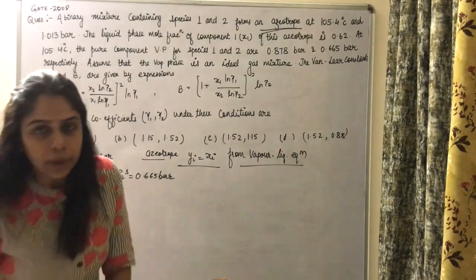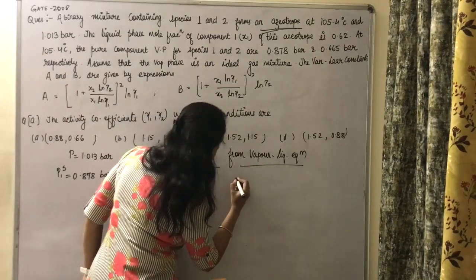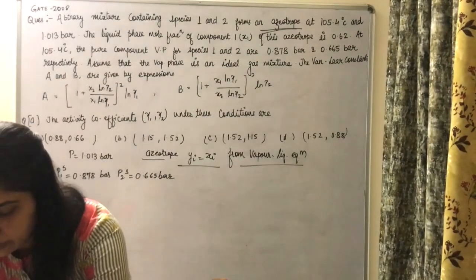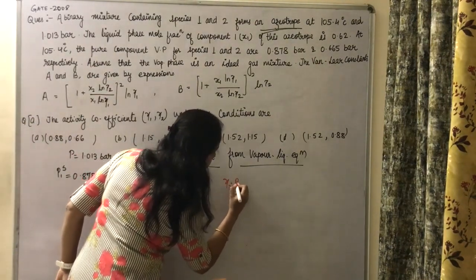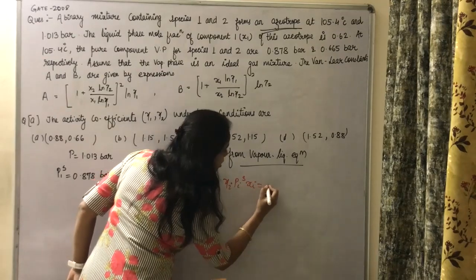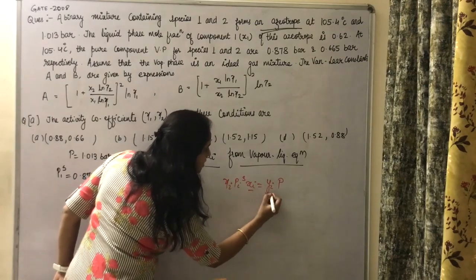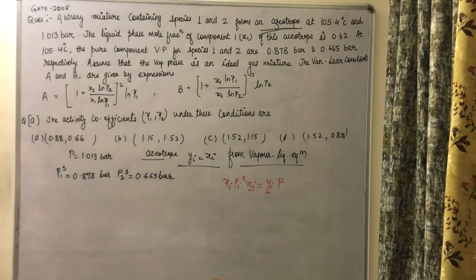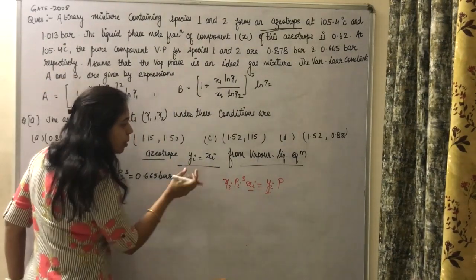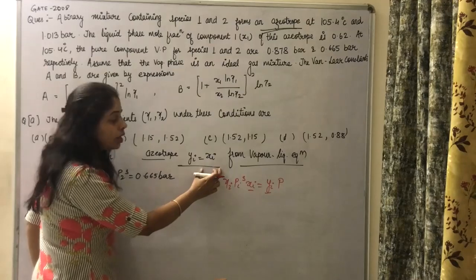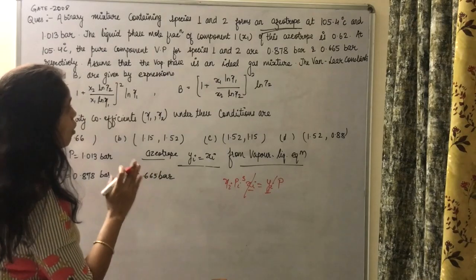So from vapor liquid equilibrium we know that gamma i Pi^s xi is equal to yi P. Here, because the conditions are given that it is forming an azeotrope, the vapor composition must be equal to the liquid composition. So xi and yi cancel out, and we need to find the activity coefficient.